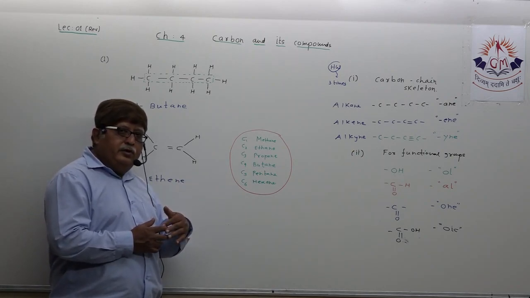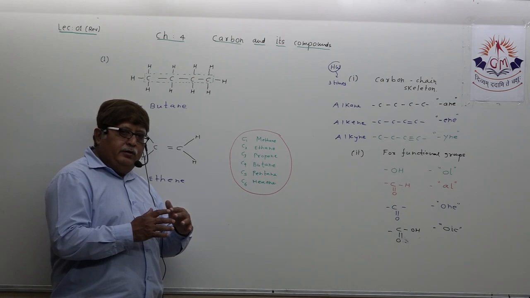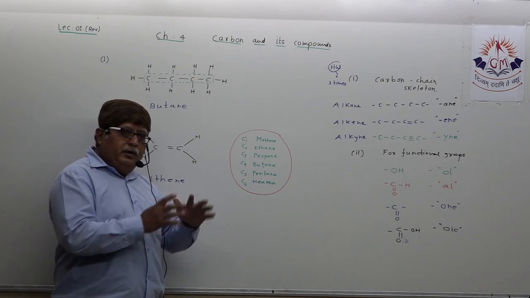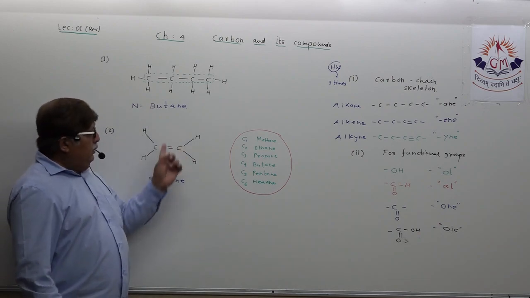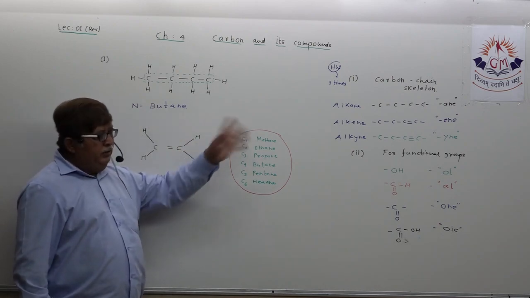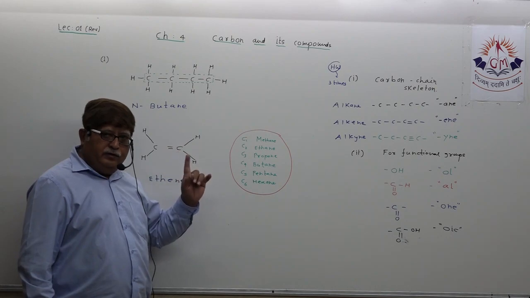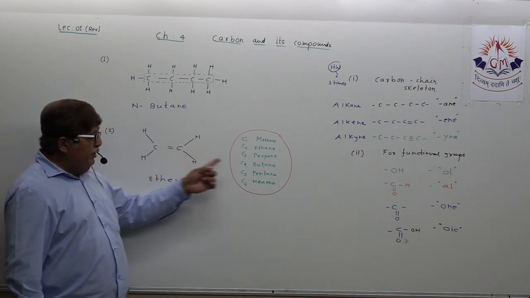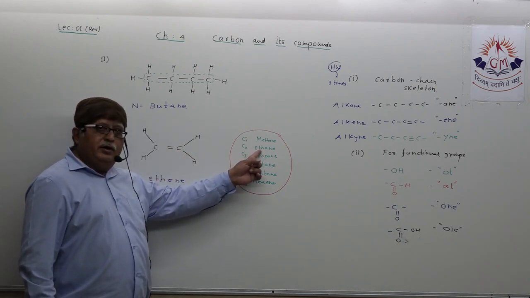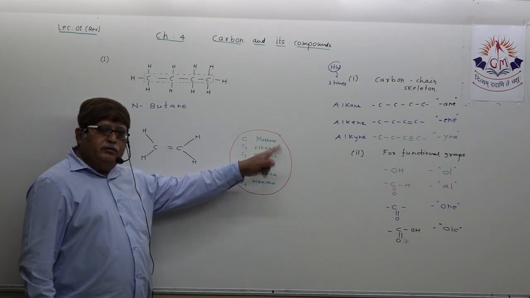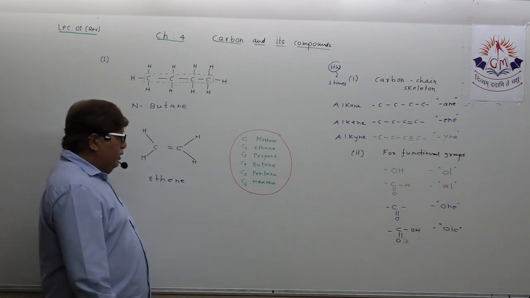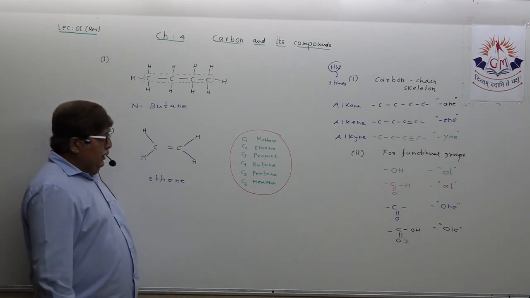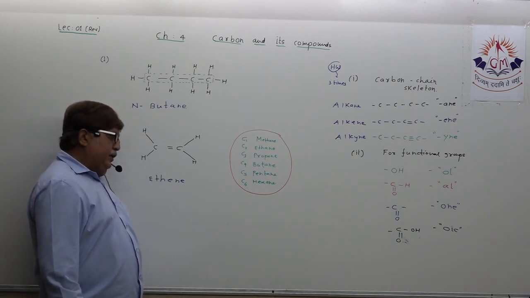Six carbon atoms: hexane, hexene, hexyne. Now it will comfort you. Double bond means ene suffix, that is fixed. How many carbon atoms? Two. Two carbon atoms, ethane. Name from this, ethene. You understood, students? This will comfort you a lot in naming any organic compound.